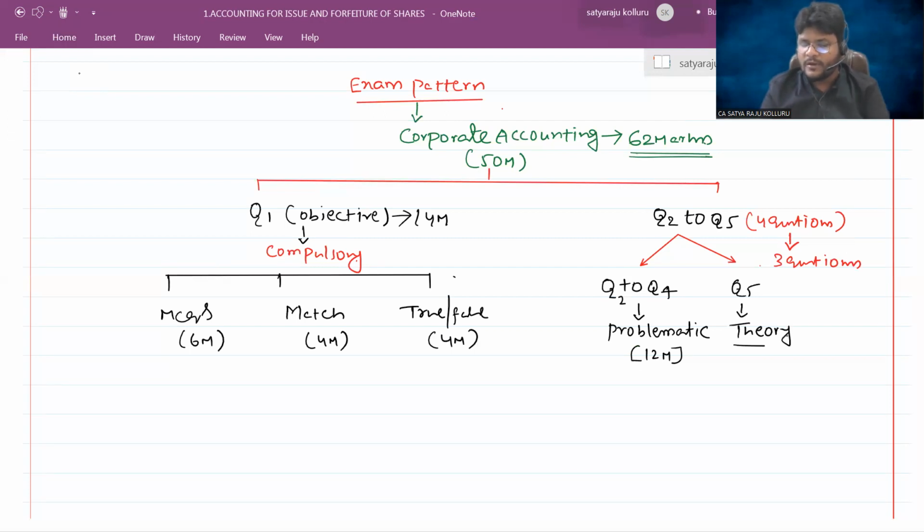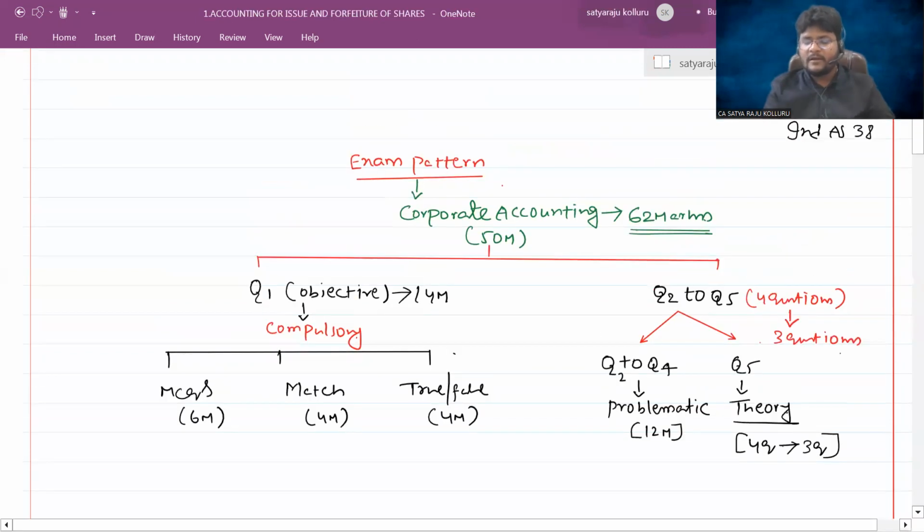So again, in that question, we have a total of 4 theory questions they might ask. Out of such 4 questions, you need to give answers for 3 questions. Again, one more choice you can take. Out of the total 4 questions, you need to write 3. And in the last question, which is the theory question, out of the 4 questions, you can write answers for any 3 questions. This is the pattern followed in your old exams by the CMA Institute. Hopefully the same pattern is going to be applicable for your future exams as well.